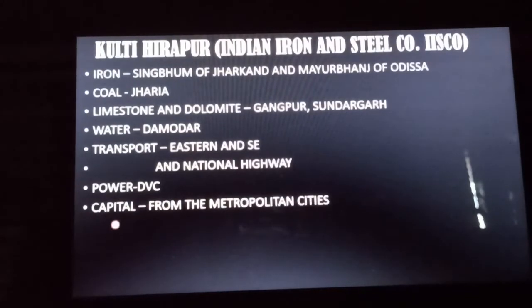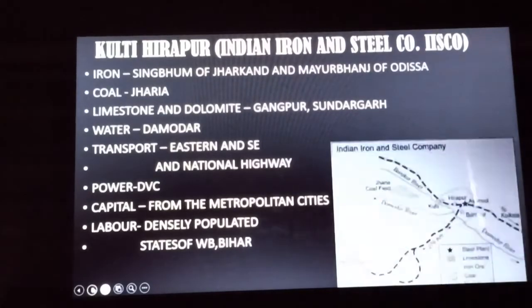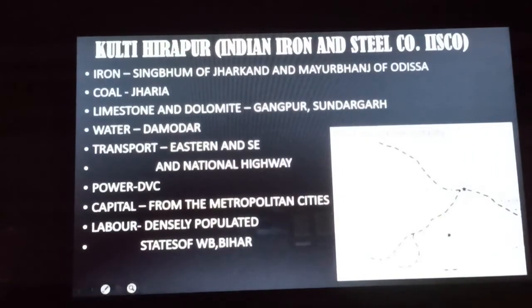Next is the capital. The businessmen invest a huge amount of capital. They live in the nearby metropolitan cities. And the labor, obviously, the densely populated states of West Bengal and Bihar supply an ample amount of labor to this industry. So let us see the map of this Kulti, Hirapur and Burnpur.